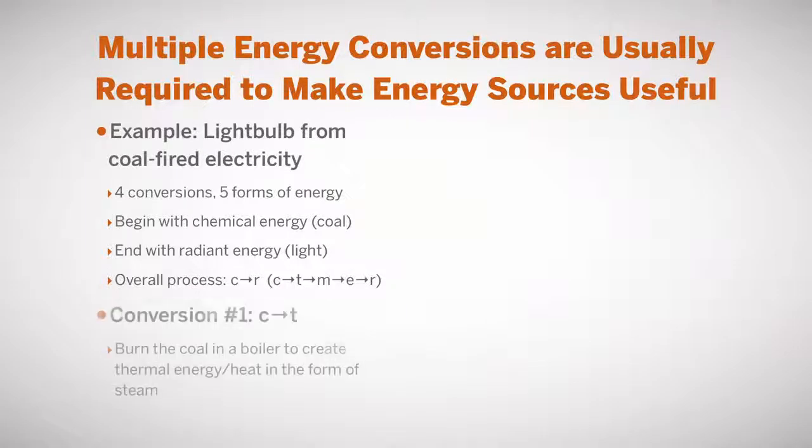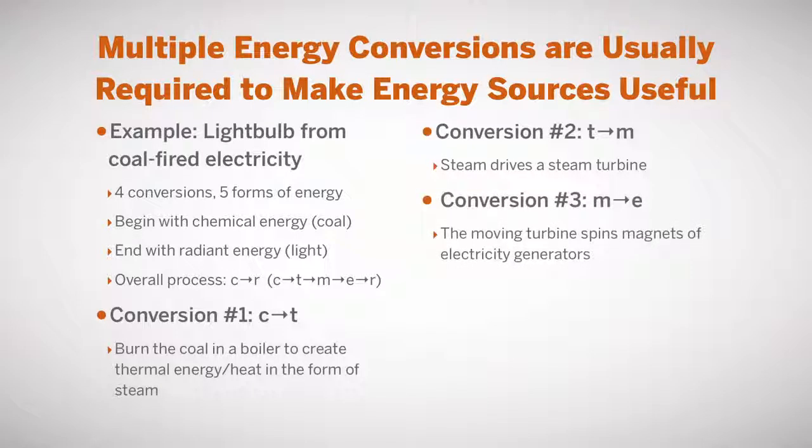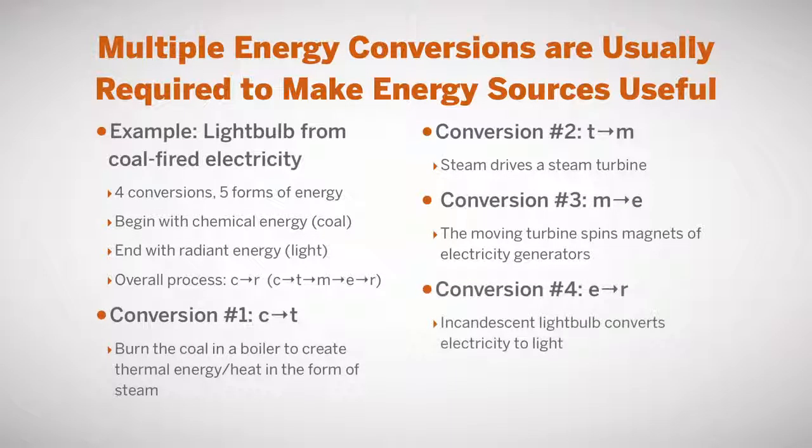The first conversion is chemical to thermal. We burn the coal in a boiler to generate heat. That heat in the form of steam then drives a steam turbine, which is the second conversion. We go from thermal energy to mechanical energy. The third conversion is that mechanical energy to electrical energy as that motion spins a generator, which gives us electricity out. And then the fourth conversion is the light bulb, as the electricity goes through the light bulb to convert electricity to light. 5 forms of energy, 4 conversions.